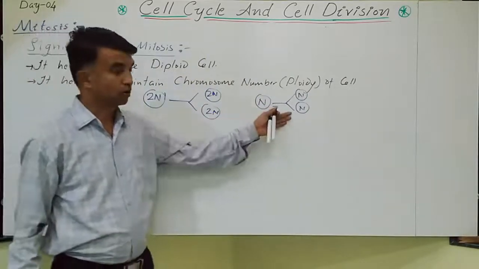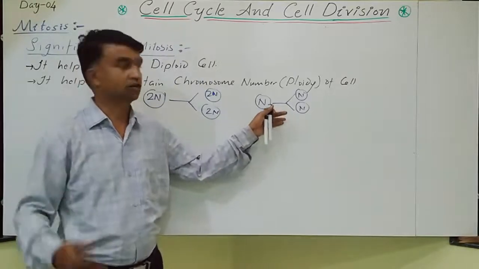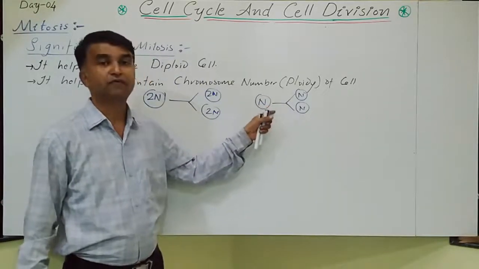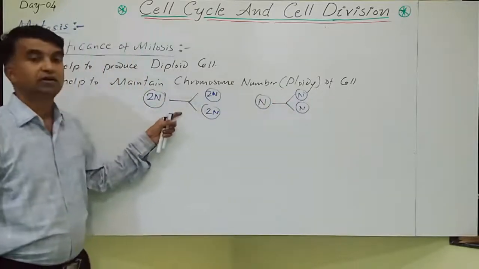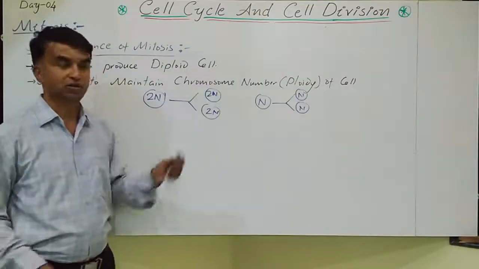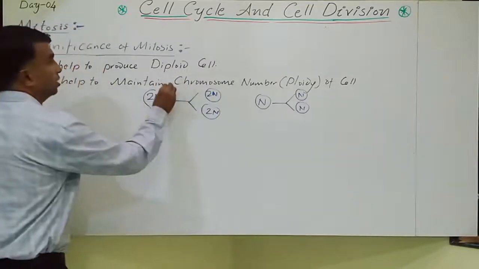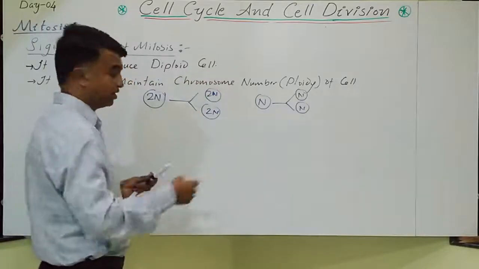In lower organisms, most of the organisms are haploid, such as some algae, some fungi, even Monera. In those, even after mitosis, the chromosome number remains the same. In diploid organisms, again the chromosome number remains the same in the daughter cell. So they maintain the chromosome number throughout the generations.